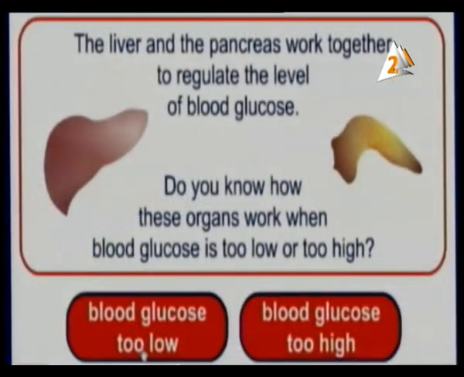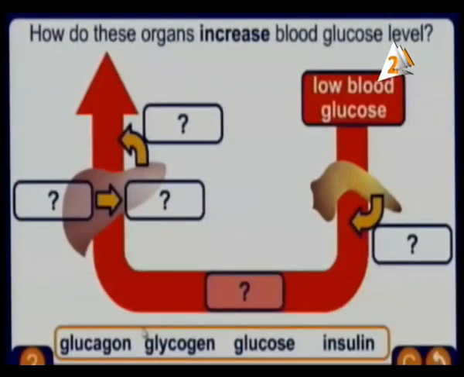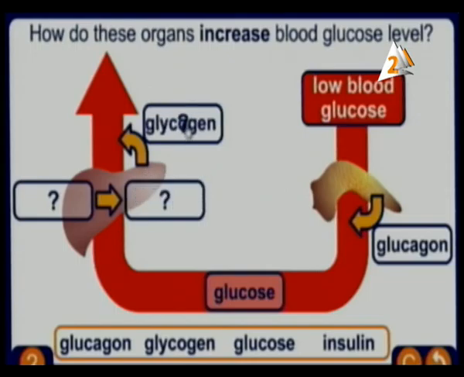We have blood glucose too low. So the glucose is at a very low level. Here we have the low blood glucose. We have the glucagon hormone, secreted by the pancreas, to change glycogen into glucose and make the level high. It is changed by the glucagon hormone.